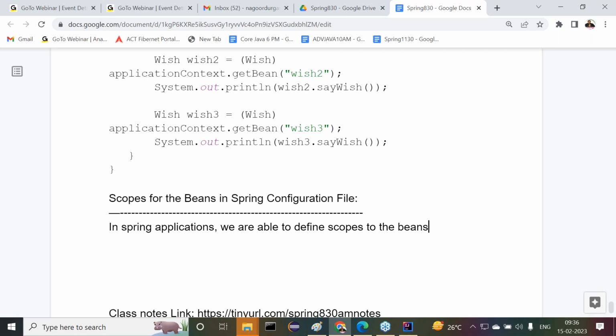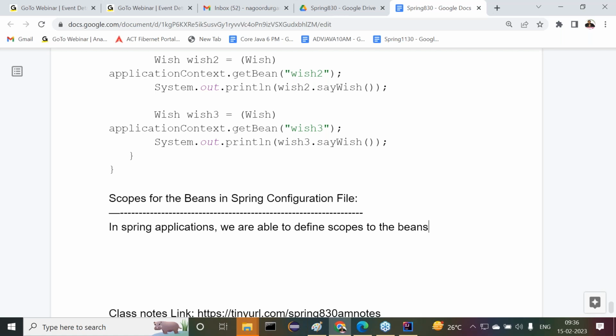Got my point or not? And for every WebSocket, there is another context here. I want to create a separate bean object. So, how many bean objects we want to create for a particular bean configuration depends on which factor. To define all these things, we need scopes for the beans in a Spring configuration file. Now, we are able to understand it clearly.